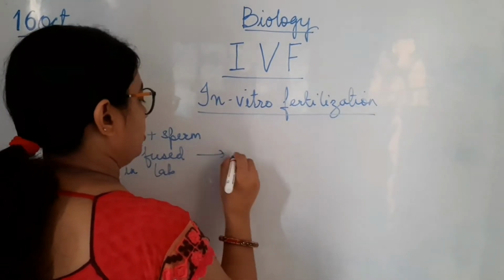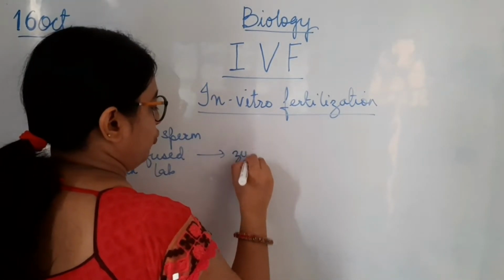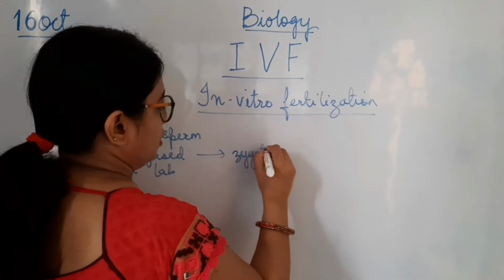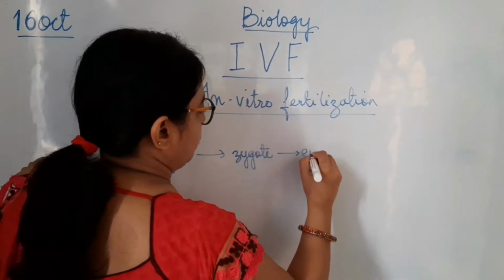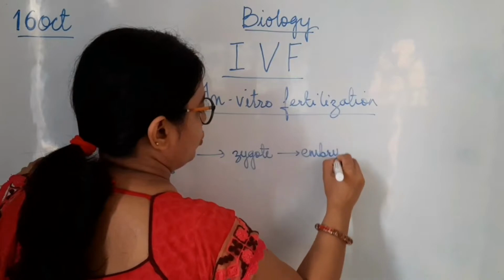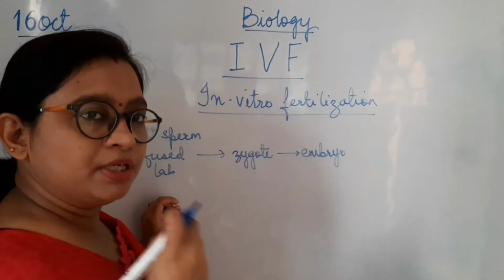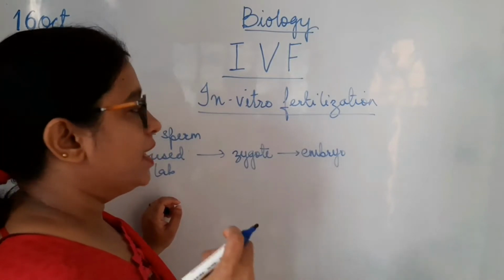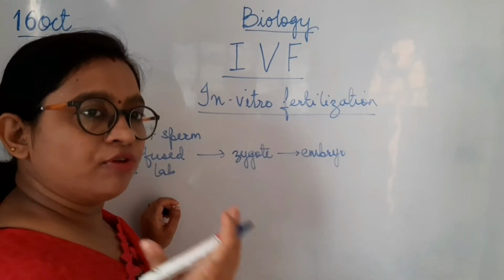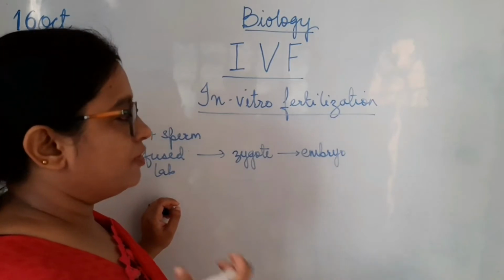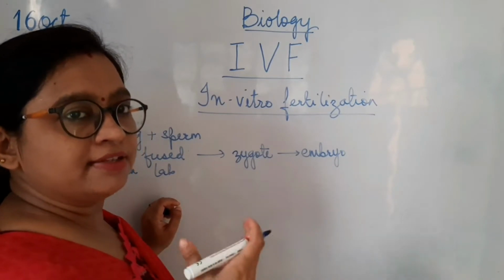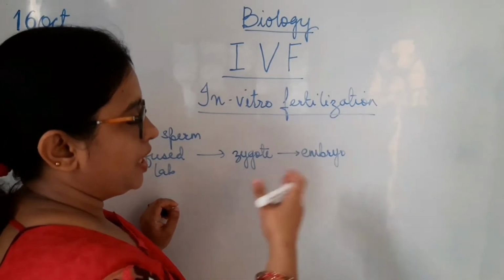Then the zygote is formed. The zygote develops into an embryo. Do remember that this is all happening in a controlled environment. Why I am repeating the words controlled environment is that the environment of a female body is given to this process so that it can successfully develop into an embryo.